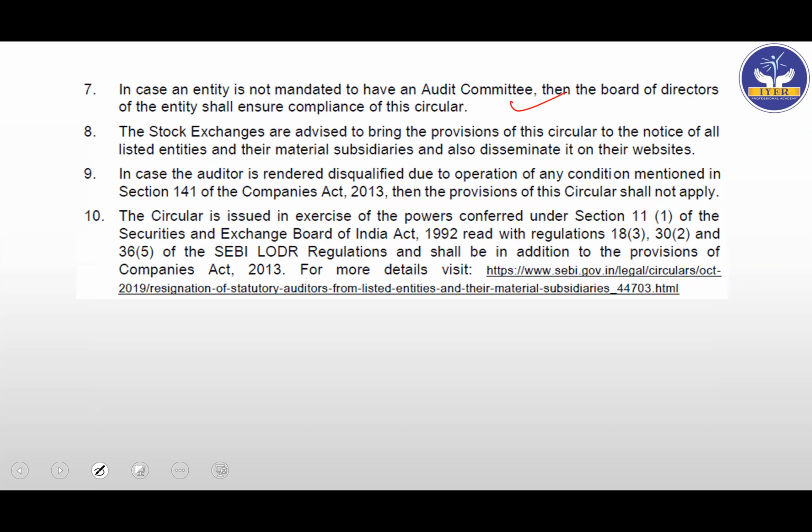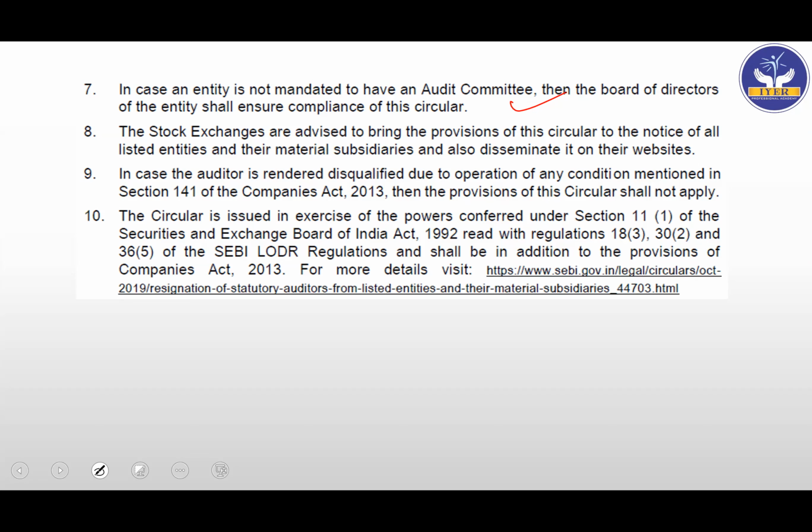So we have seen this many times in law also, that wherever audit committee is not there, the board of directors will pitch in. We also see that in the appointment of the subsequent auditor under Rule 3. So all these things are there. Next is, the stock exchanges are advised to bring the provisions of this circular to the notice of all the listed entities and the material subsidiaries, and also disseminate it on their website.